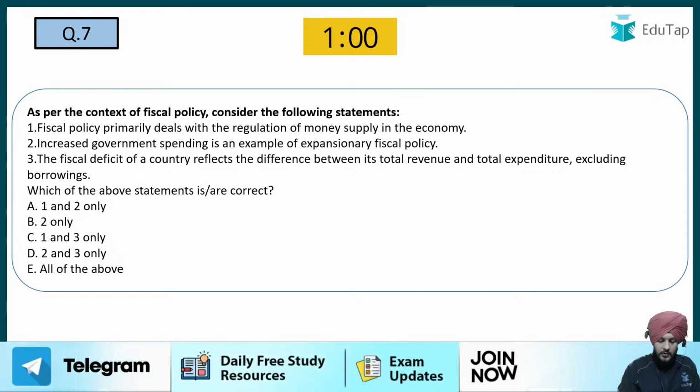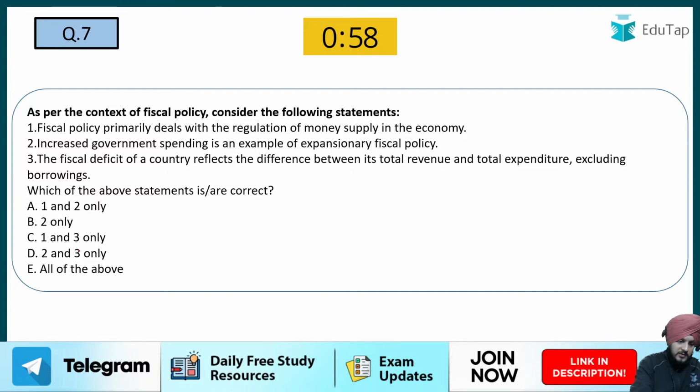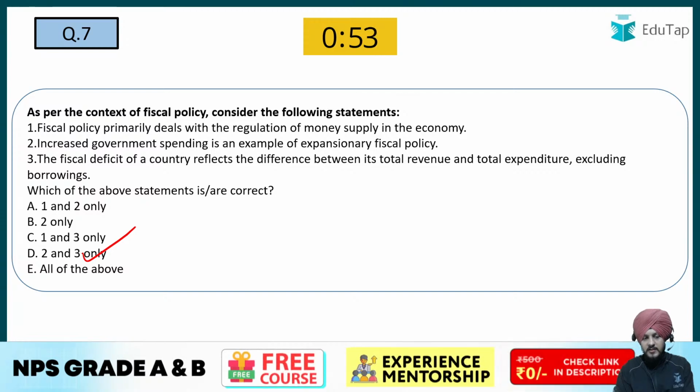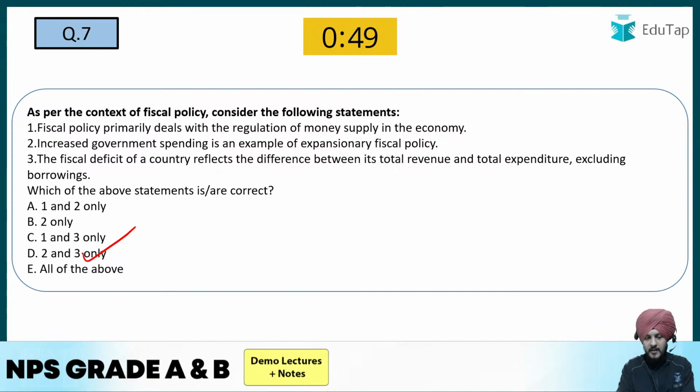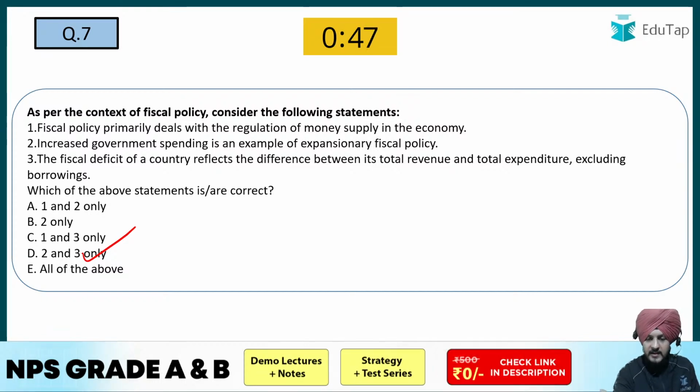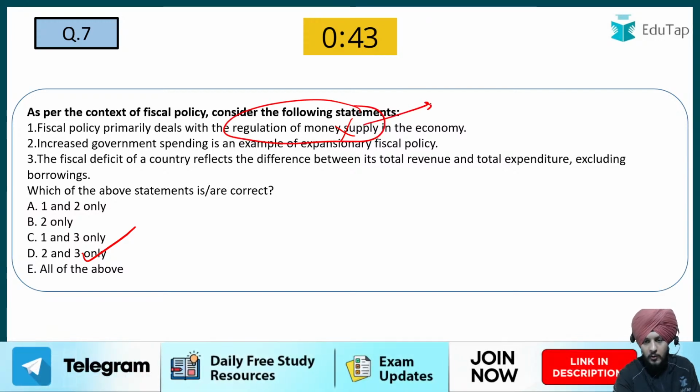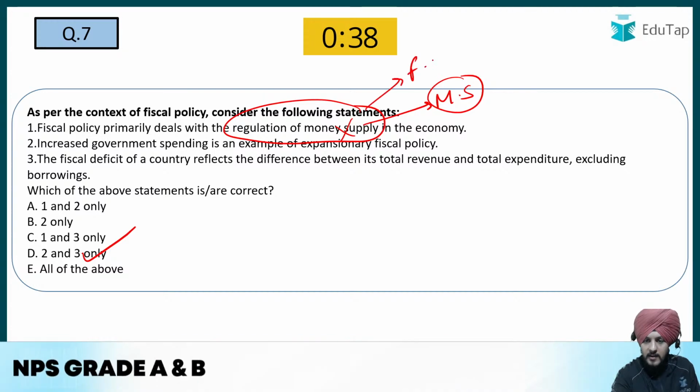So yes, D is going to be the answer to this question, which is 2 and 3 only. If we talk about this question regarding fiscal policy, fiscal policy primarily deals with the regulation of money supply in the economy. So this is an incorrect option. Why? Because money supply regulation is seen through monetary policy and not by fiscal policy.